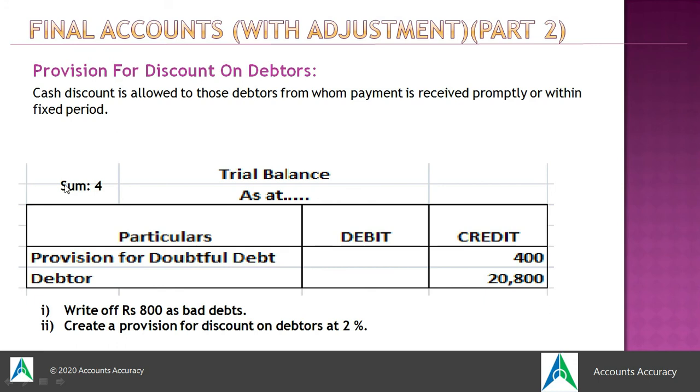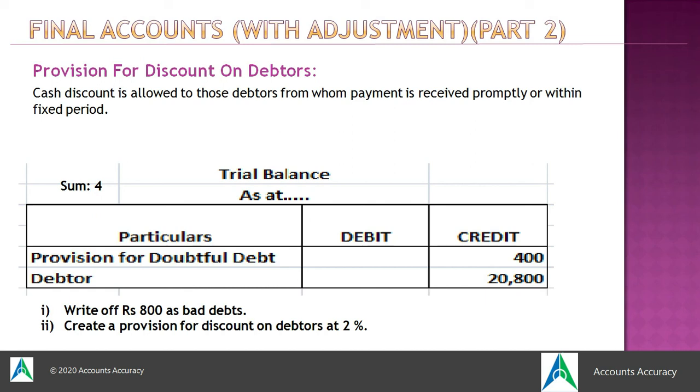Let's see the fourth type of sum which comes in the exam, how the treatment of that is done. Suppose you are given provision for discount on debtors. Sometimes what happens, if the debtors make the payment on time, promptly or within a fixed period, and the payment is received by the company promptly or within the fixed period, then they are provided with some cash discount.